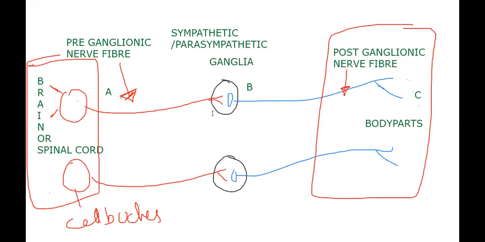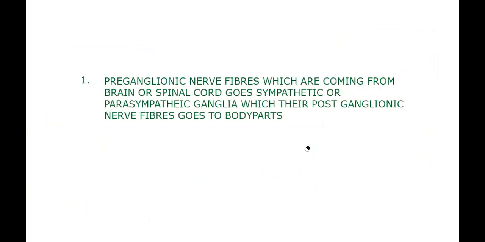That's why I'm erasing this area, that A, B, C, because we have many dimensions. The preganglionic nerve fibers, which come from the brain or spinal cord, go to sympathetic and or parasympathetic, that is B. Their postganglionic nerve fibers go to body parts, that is C.